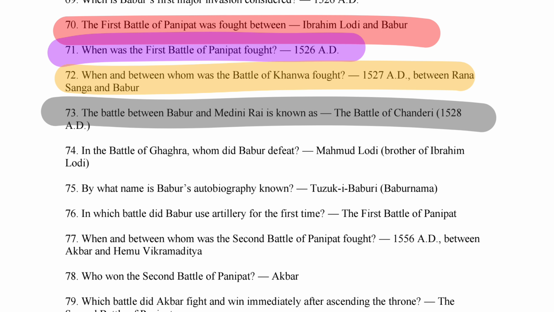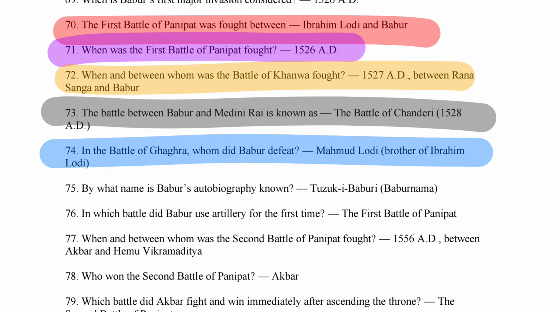The battle between Babur and Medini Rai is known as the Battle of Chanderi, 1528 AD, right? Okay. So your next question is the Battle of Ghagra. Whom did Babur defeat? So here, Mahmud Lodi, brother of Ibrahim Lodi. Right.